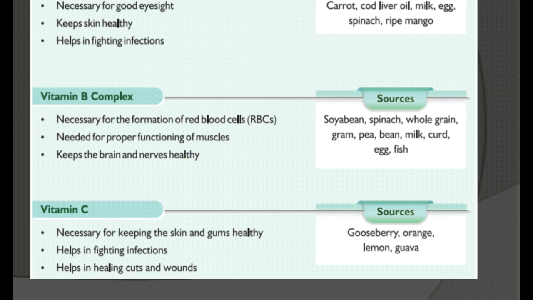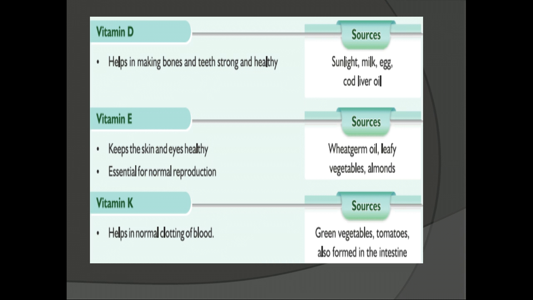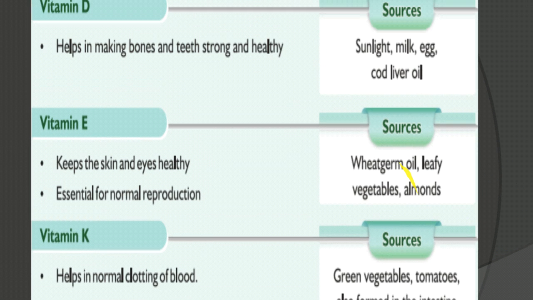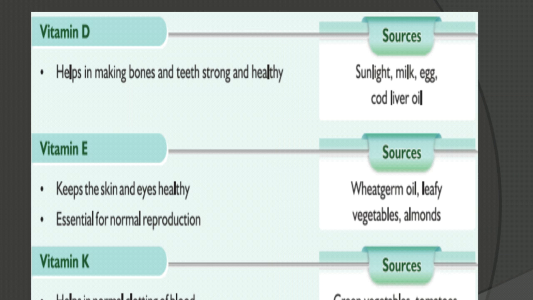Next we are going to see about vitamin D. What is it for? It helps in making bones and teeth strong and healthy. The food sources are sunlight, milk, egg, cod liver oil.